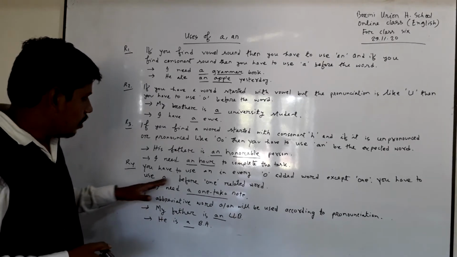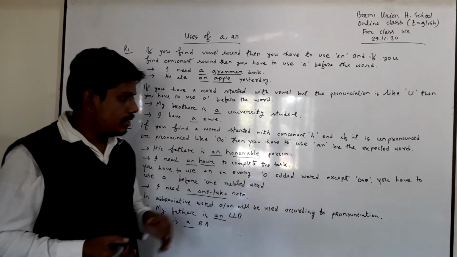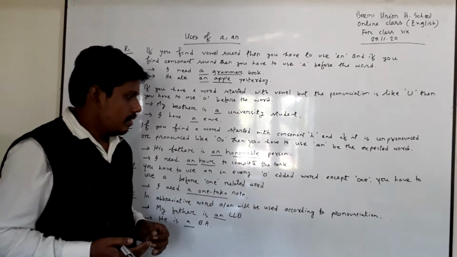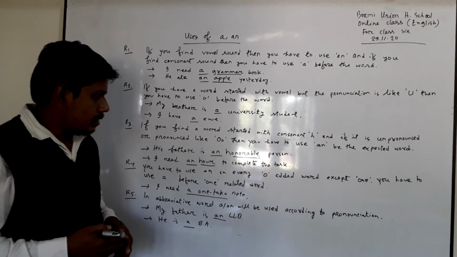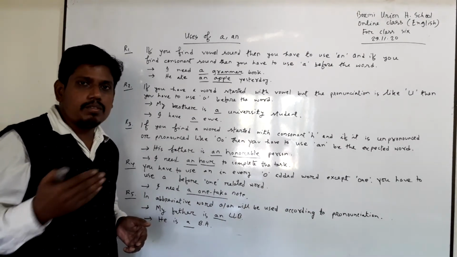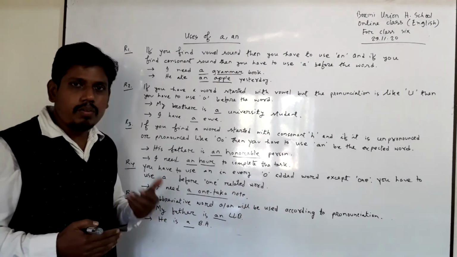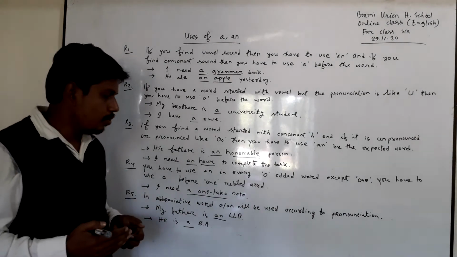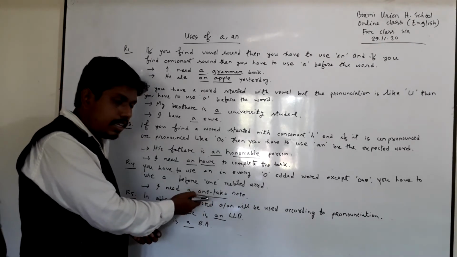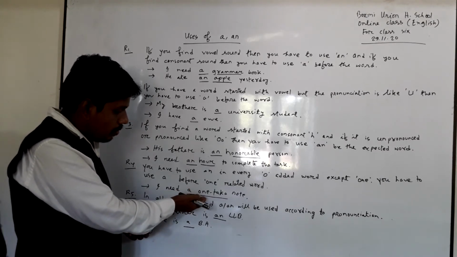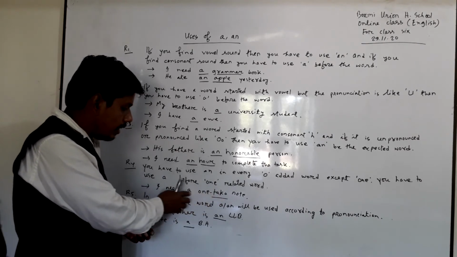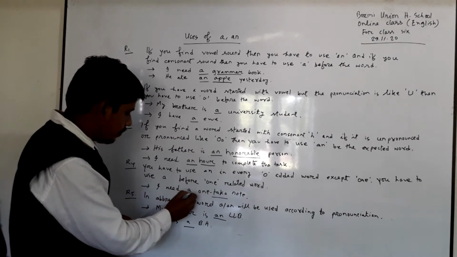Rule 4. You have to use an in every O-added word except one. You have to use a before one-related words. If I summarize, you have to remember that you have to use an in every O-added word except one, and if you find one, then you have to use a before one. I need a 1 taka note. In this sentence, you have to remember that this is one, and if you find one, then you have to use a before one.